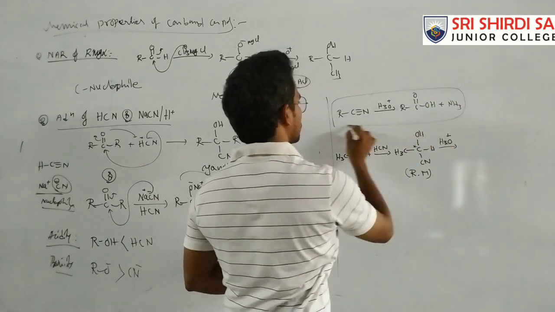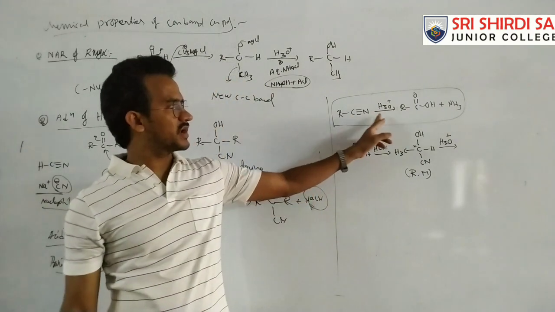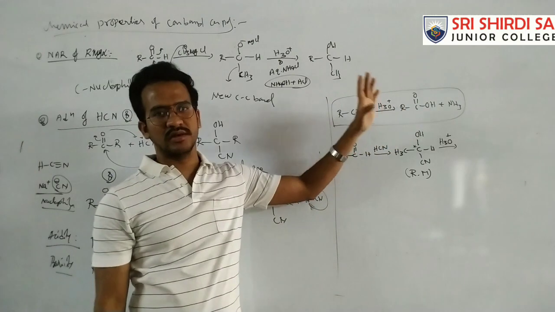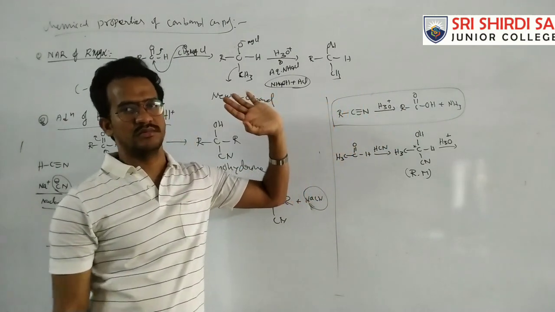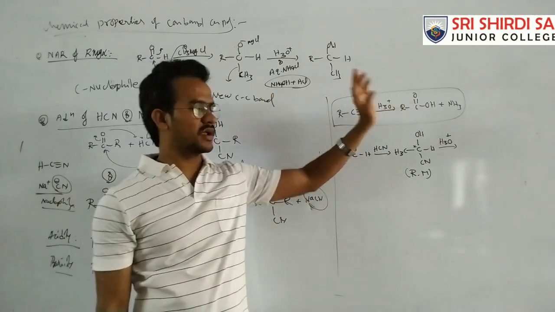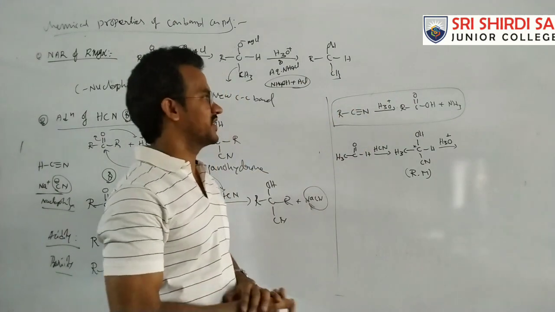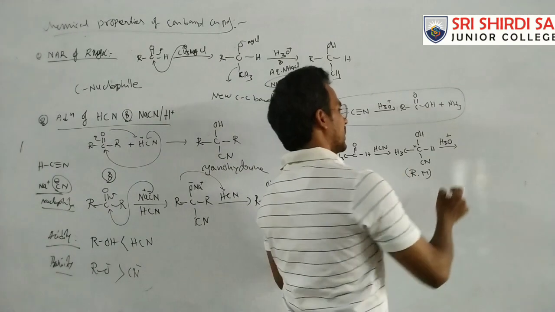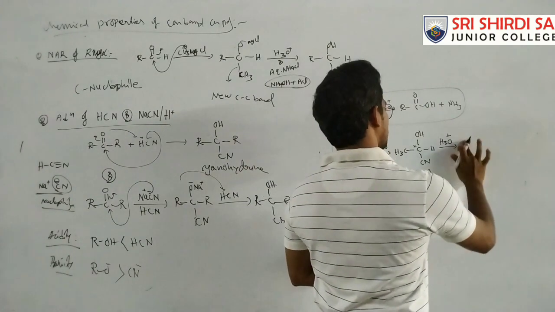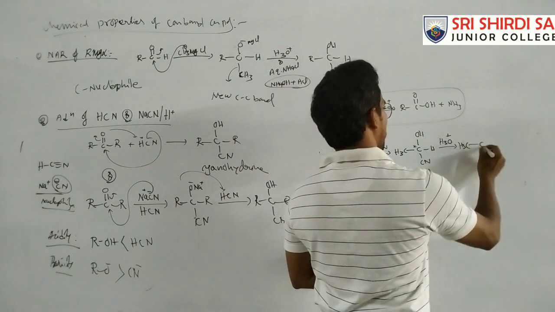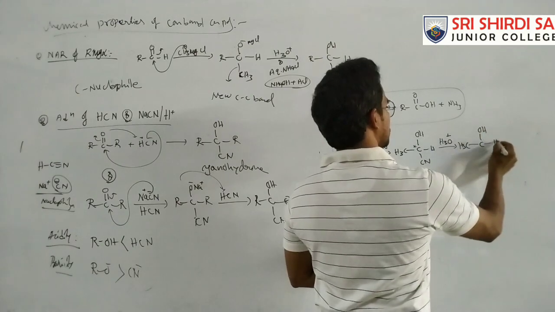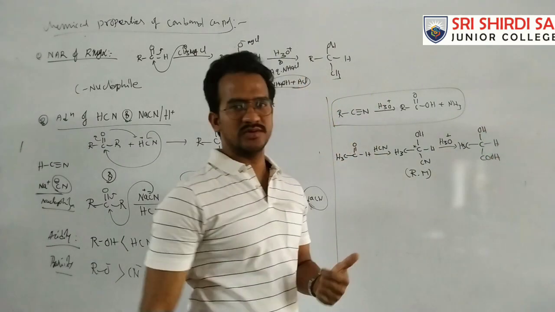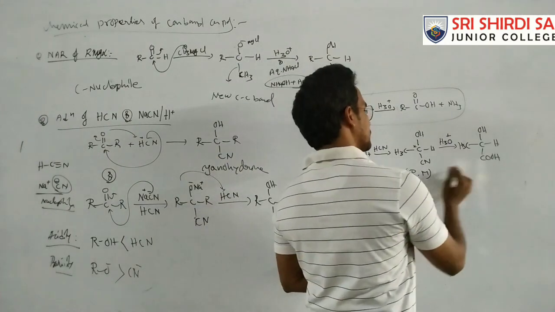Now in this case, this compound on hydrolysis gives CH3-CH(OH)-COOH. So again, it is a racemic mixture.